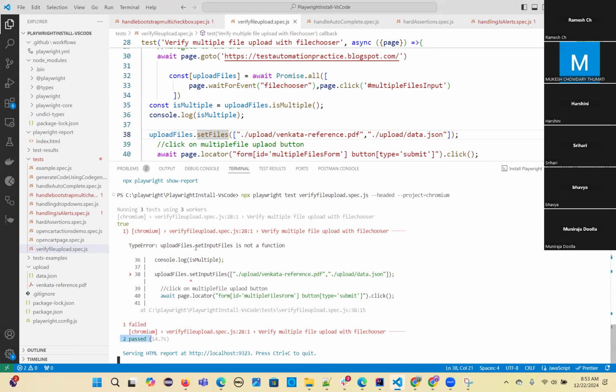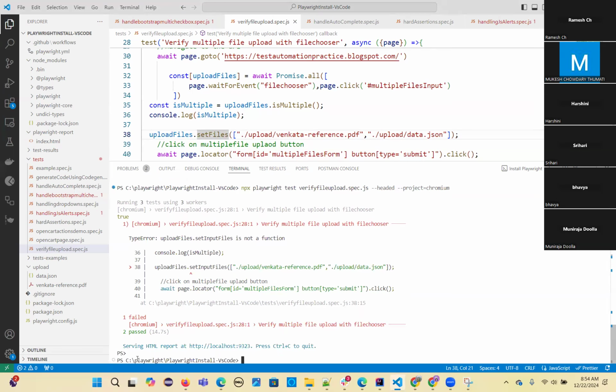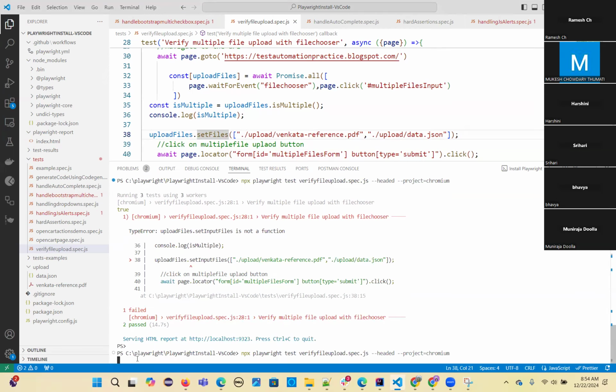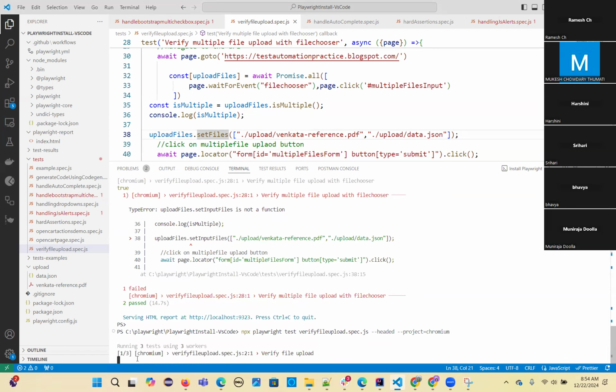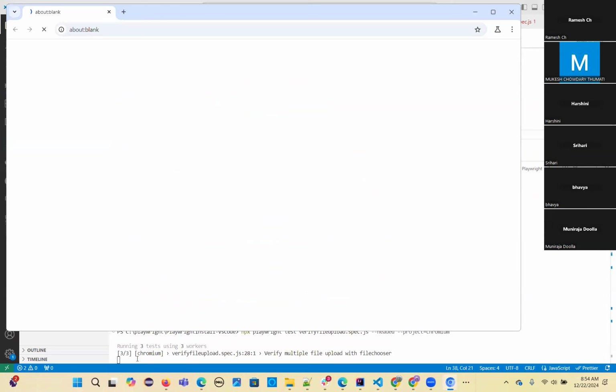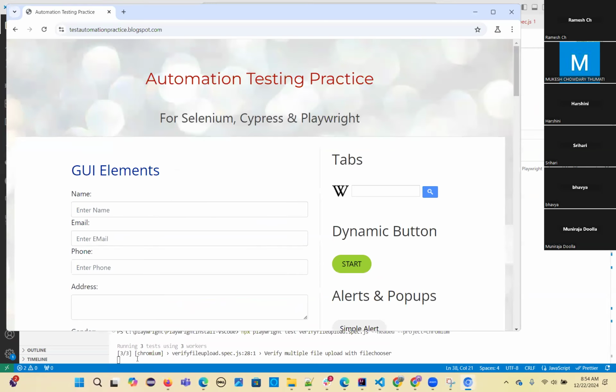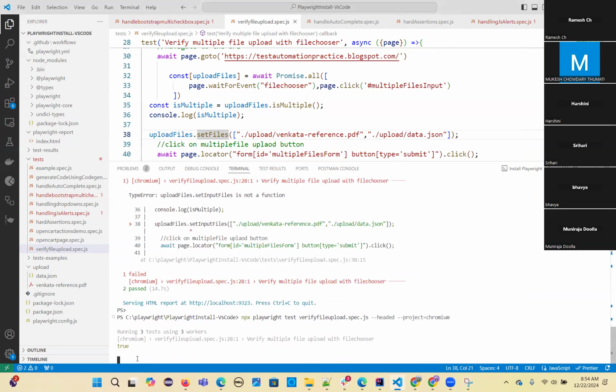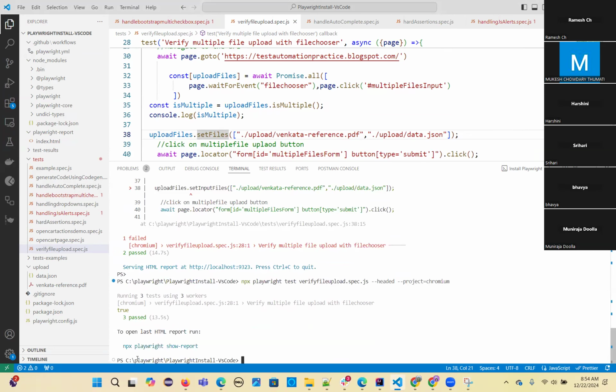Two passed, but one failed. The reason is we used a wrong method. The setFiles method we have to use. So let's run it again. So 3 passed, right?